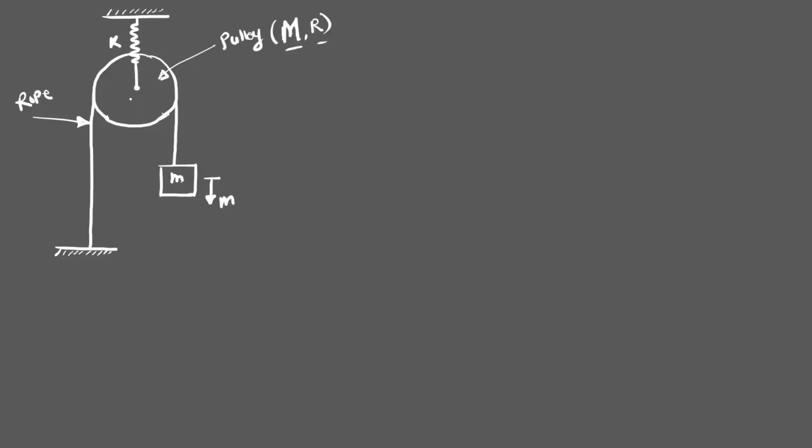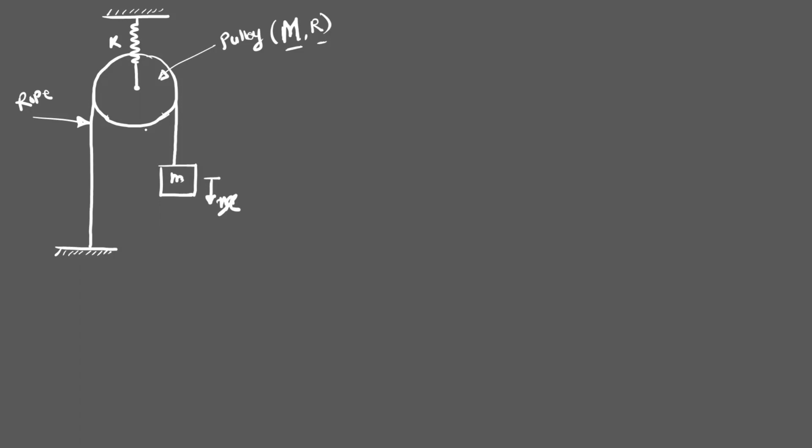And this rope which is passing over this pulley carries one mass, which is a small m. This mass m receives some displacement, called the initial displacement x. If you release the force on the mass m, then the complete system will oscillate with some frequency. So we have to find out that frequency.